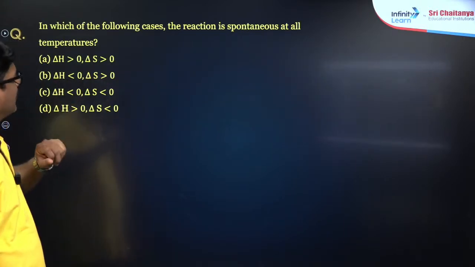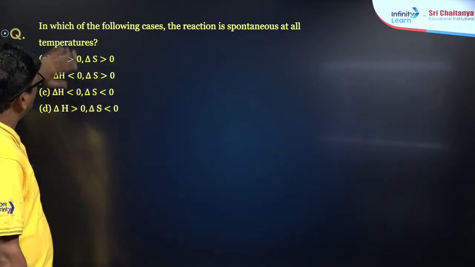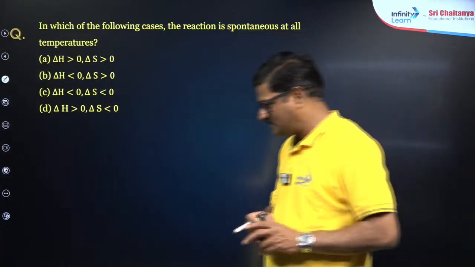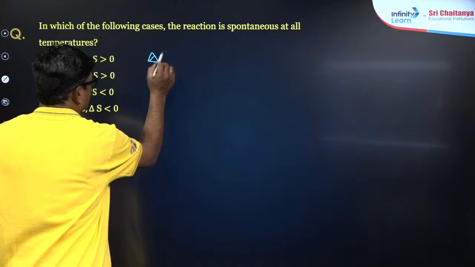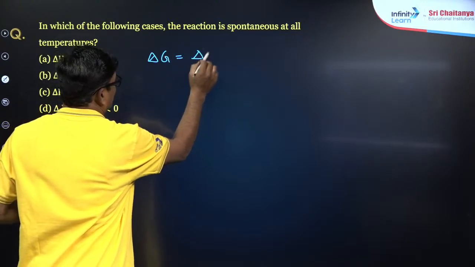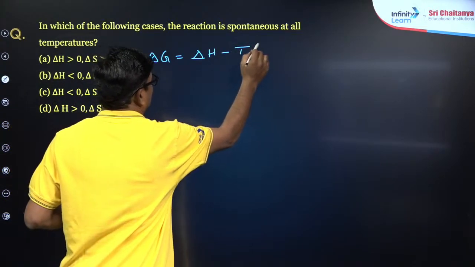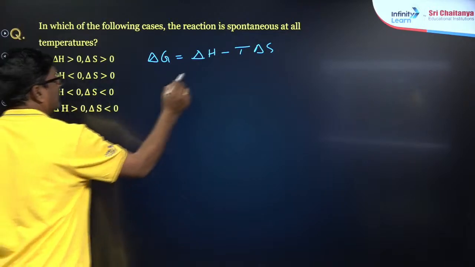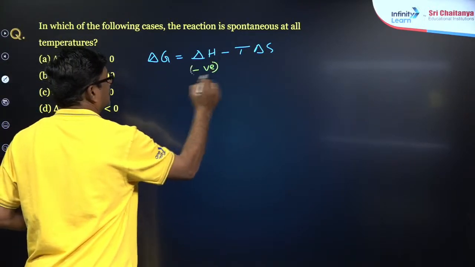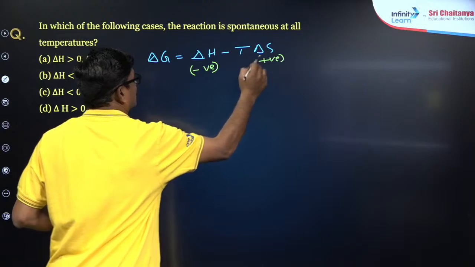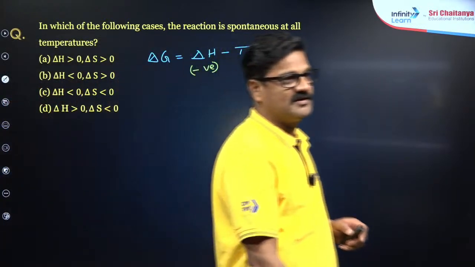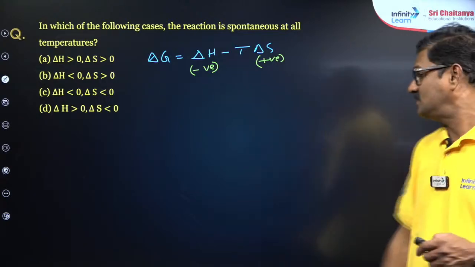Okay, in which of the following cases the reaction is spontaneous at all temperatures? We already discussed about that. Delta G is equal to delta H minus T delta S. जब ये वाला नेगेटिव होगा, ये वाला पॉजिटिव होगा, तभी it is going to be always the spontaneous process at all temperatures.